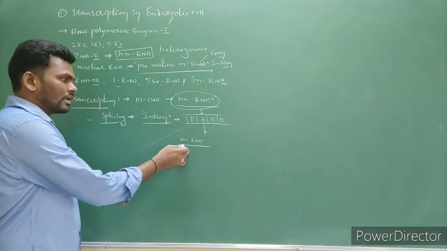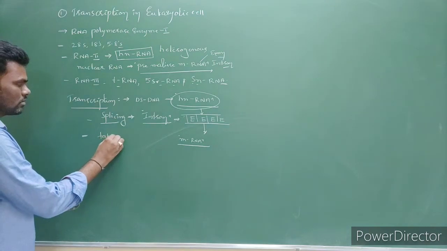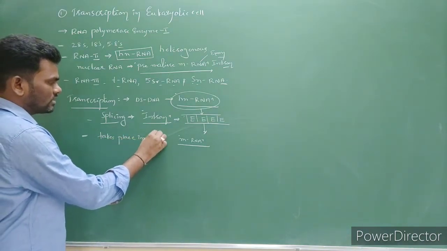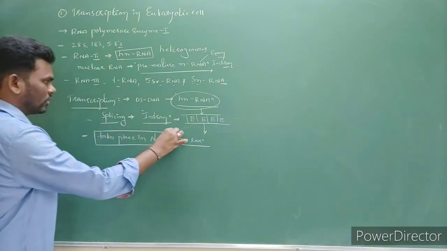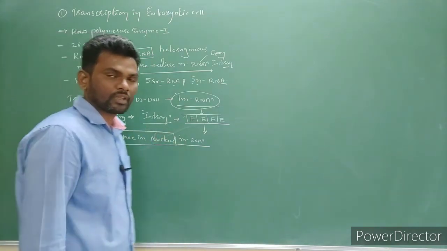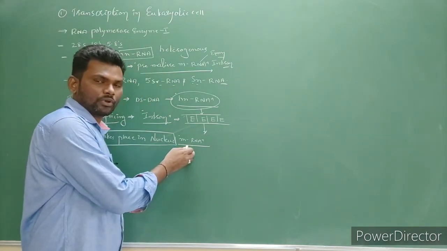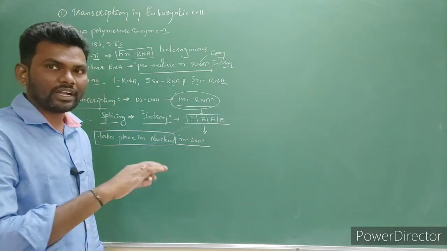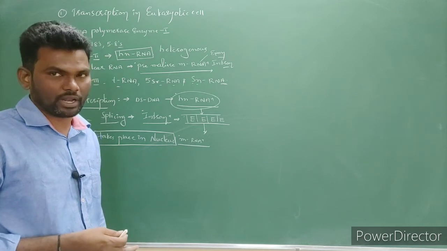Now till here, the total chemical reactions take place only in the nucleus. After formation of mRNA in the nucleus, with the help of nuclear pores, it enters the cytoplasm. When it enters the cytoplasm, immediately some changes occur on mRNA.